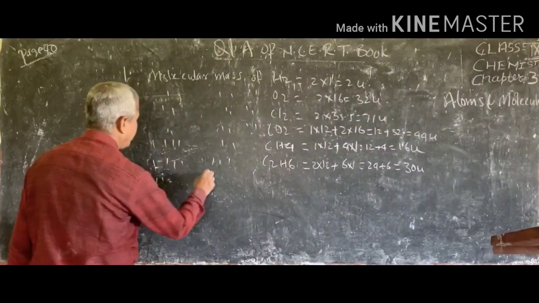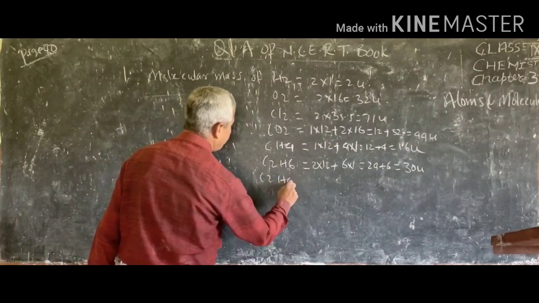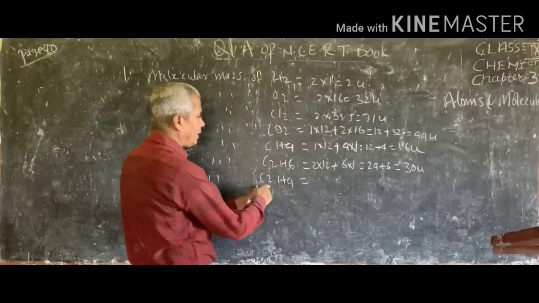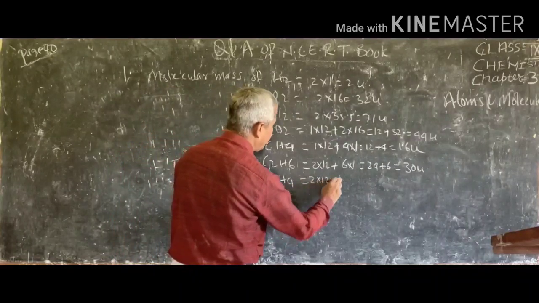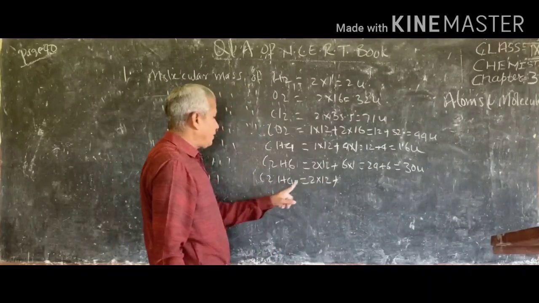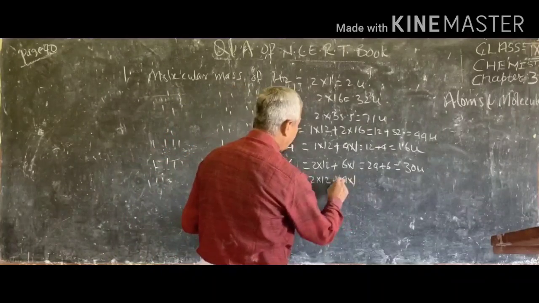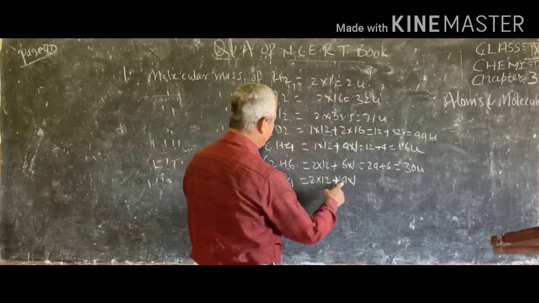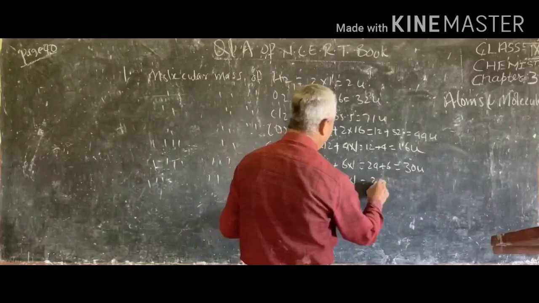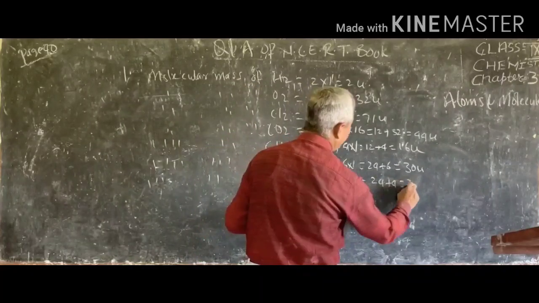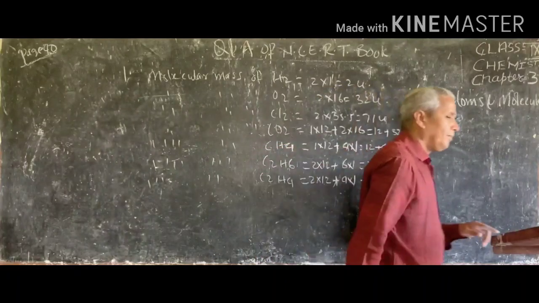Molecular mass of C2H4. So here are 2 atoms of carbon, so this will be 2 into 12 because the mass of 1 atom of carbon is 12. And 4 into 1 because the mass of 1 atom of hydrogen is 1. So 24 plus 4, it will be 28U.